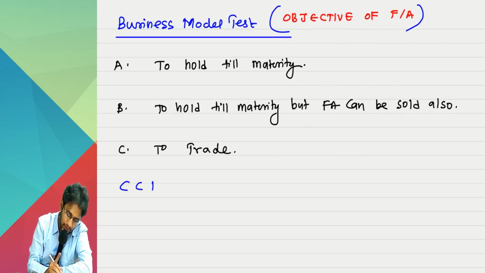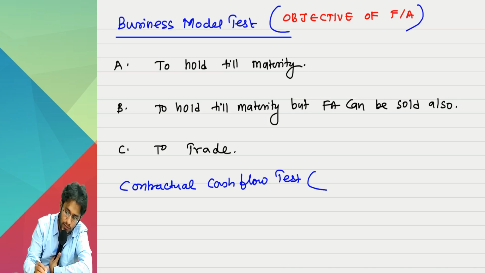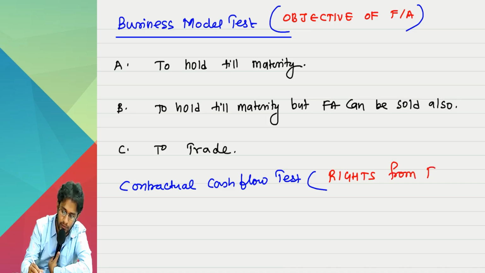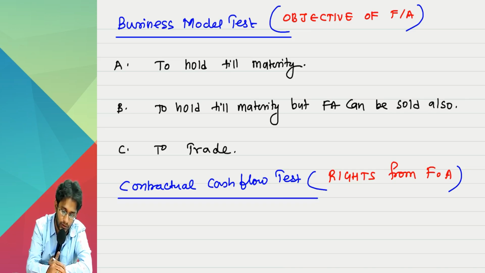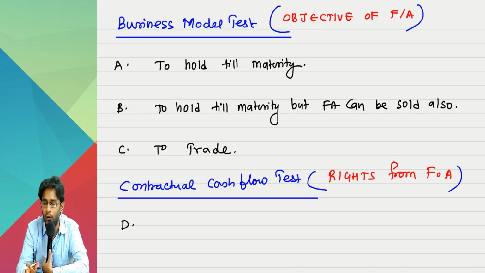The next one is the contractual cash flow test. In the contractual cash flow test, we don't test your objectives. We test your rights from the financial asset. The financial asset you bought, as an asset you will have a right. What right is this asset giving you? I want to know that. That I am calling as point number D. What right is it?